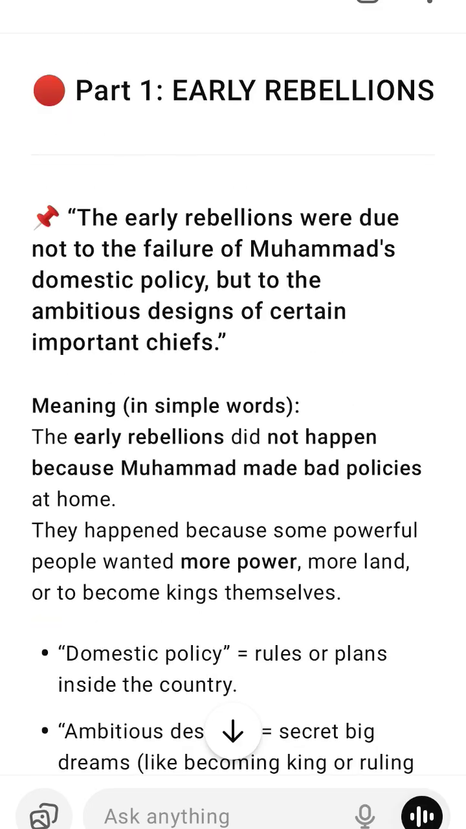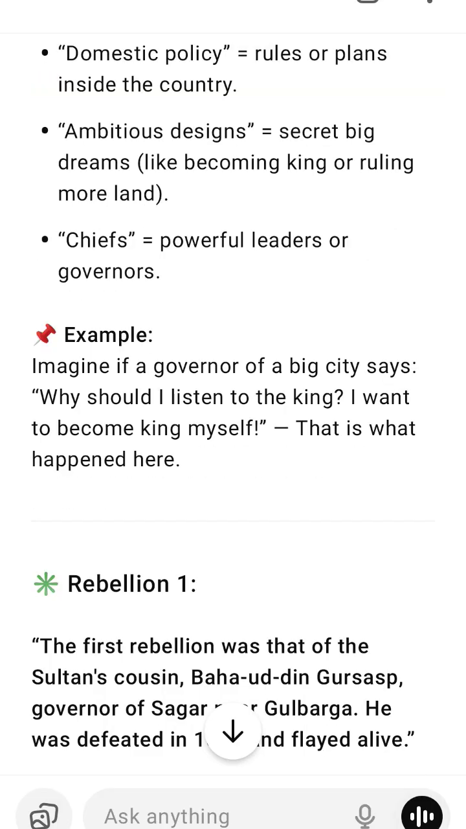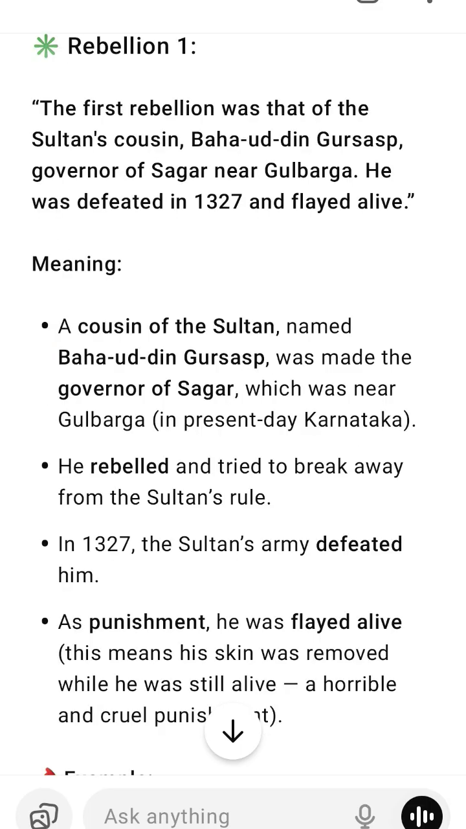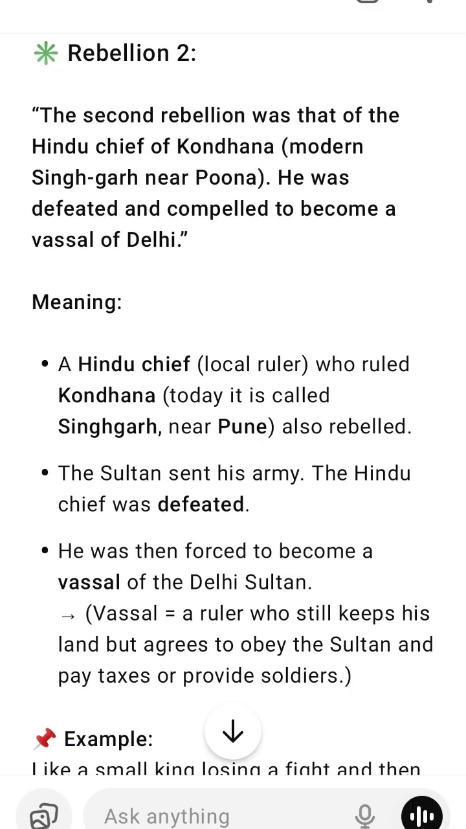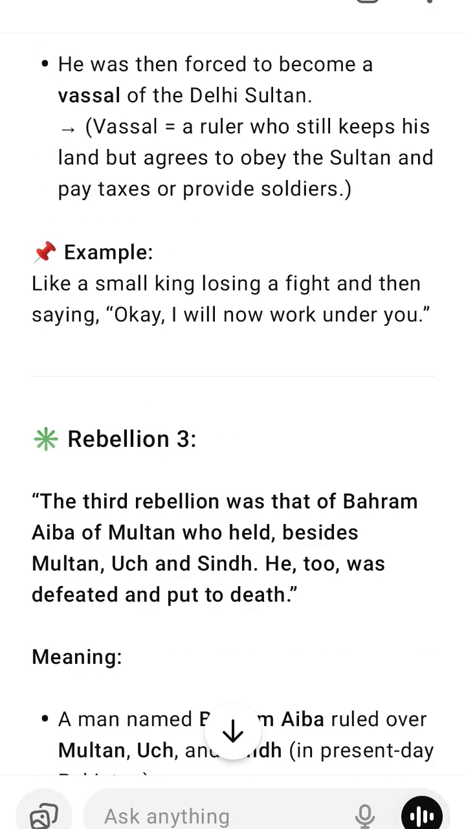Why did rebellions happen during his rule? Rebellions are when people rise up against the ruler. During Mohammed bin Tughlaq's rule, 1325 to 1351, many rebellions broke out, and they can be divided into two types. Early rebellions, 1325 to 1330s. These early rebellions were not caused because the people were unhappy or suffering. Instead, these rebellions were started by ambitious leaders, powerful chiefs who wanted to become king themselves or gain more power.